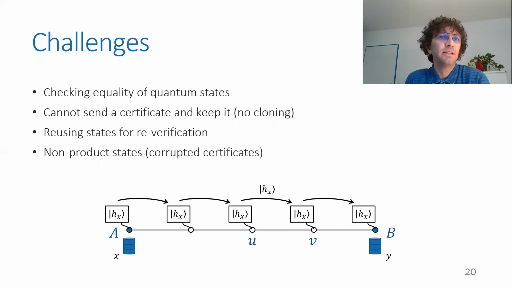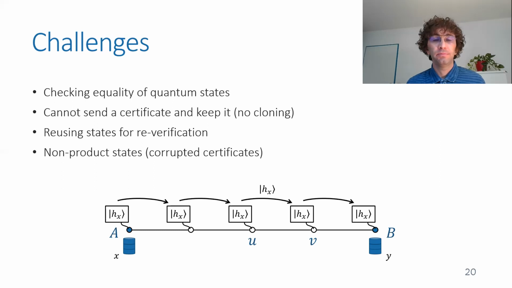So if your certificate, let's say you're node V in this figure, your certificate is some fingerprint, you send it to your right, and you receive a certificate from your left. Now you want to check that your certificate and the certificate you got are the same, but you don't have a copy of your certificate anymore because you sent it to Bob, and you cannot keep a copy and send a quantum state.